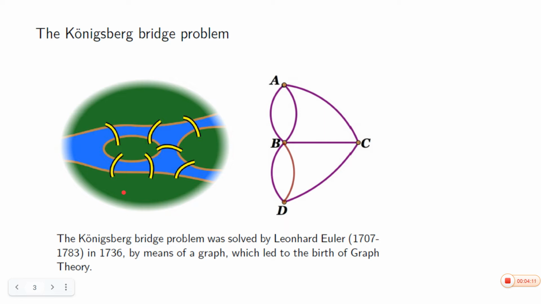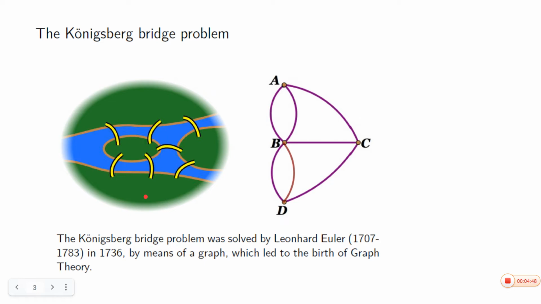He has replaced each land area by a point, and each bridge he replaced by a line segment. So he got a graph here. He has produced a graph. This is a graph related to Königsberg Bridge problem. Right? Königsberg Bridge problem, what is it? Starting from any one of the land areas, whether it is possible to cross each of the bridge exactly once and return to the starting point.